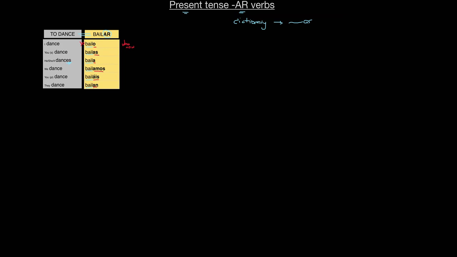Bailáis, you. Bailan, they. And the way we get to these forms is by getting rid of this AR ending in the infinitive and adding these endings. A way I often like to present it is with this little flower.